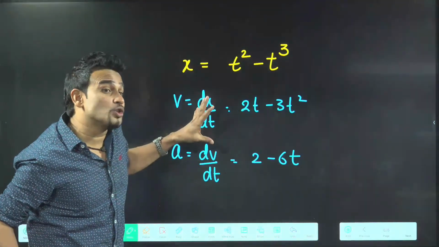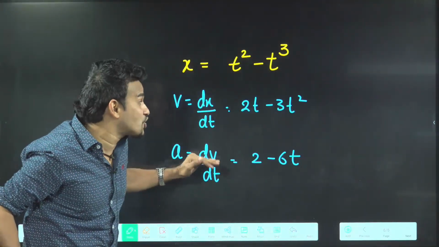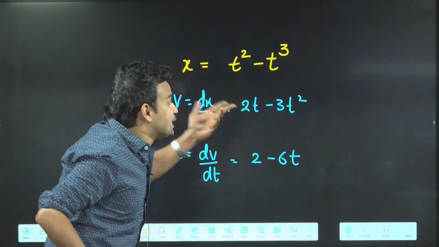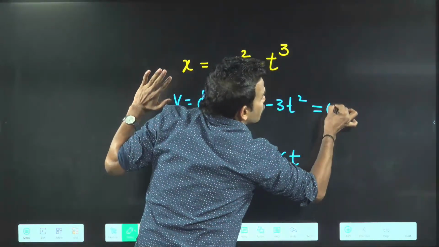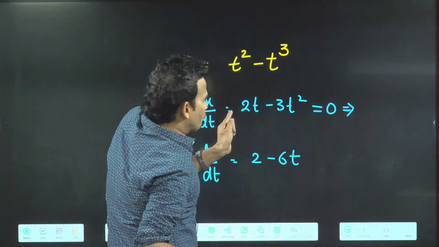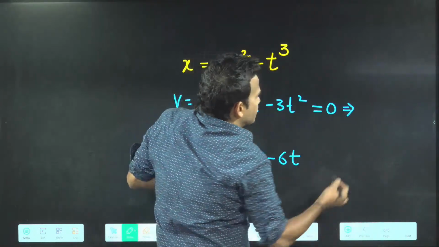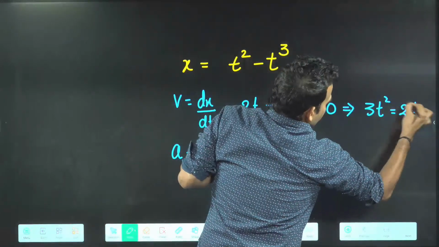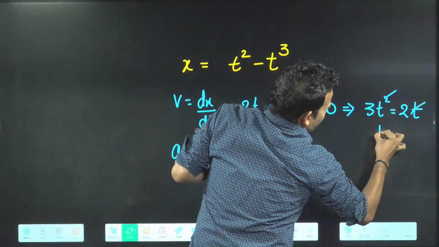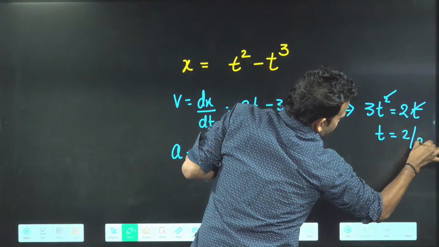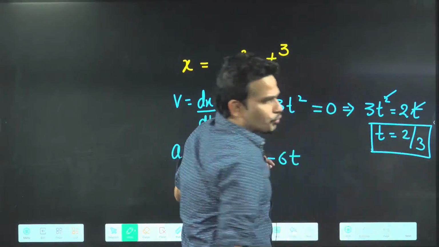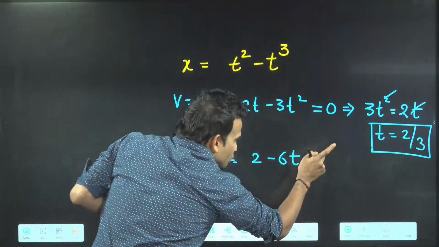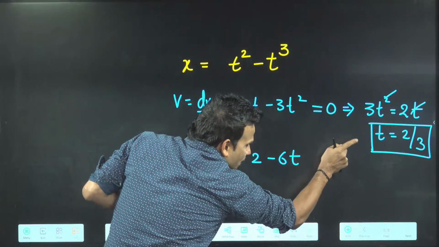Now they are saying find the acceleration when the particle comes to rest. Rest means velocity will be zero, so first equate the velocity to zero to get the time. From here, 3t square will become equal to 2t. Ignoring t equal to 0, time will be 2 by 3. This is the time when the particle came to rest.